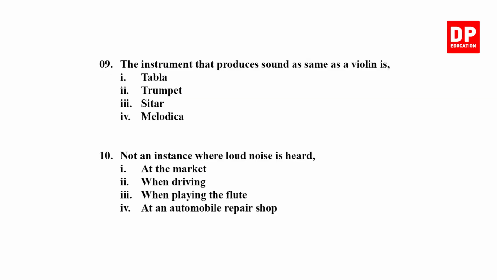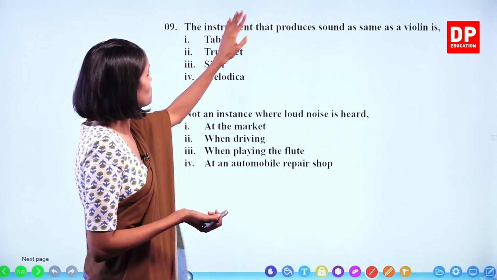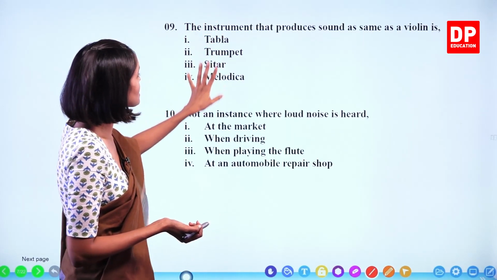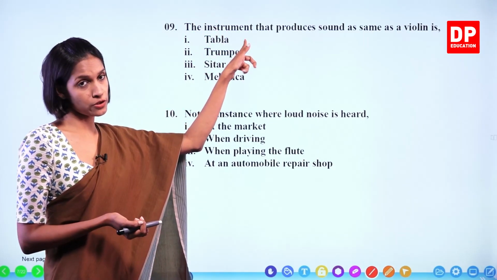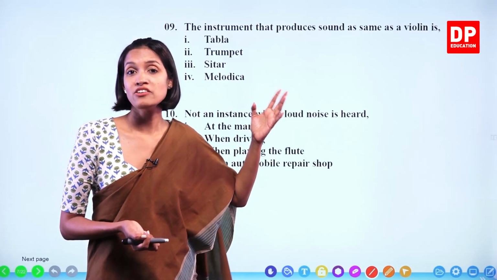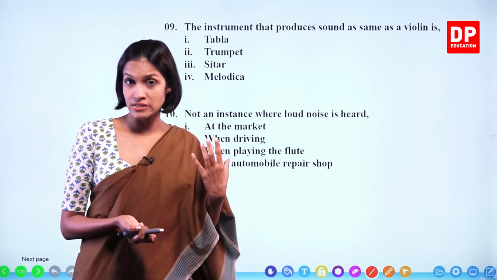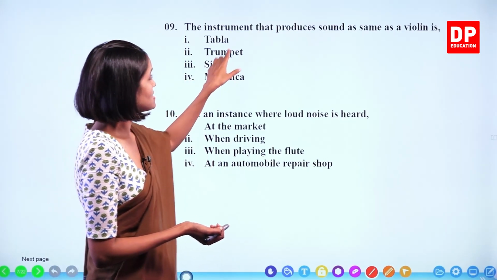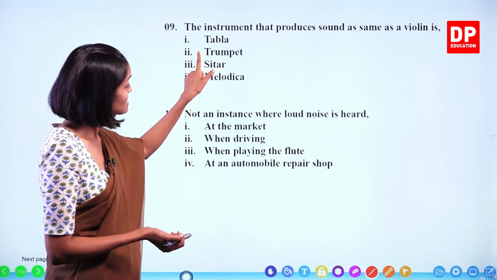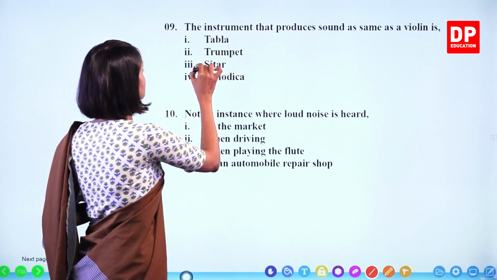Next one, the instrument that produces sound the same as a violin. Now, violin is a string instrument. You can produce sound with a violin by vibrating the strings. So as the answer, you have to find another string instrument. Tabla produces sound by vibrating the membrane. Trumpet produces sound by vibrating an air column. Melodica also produces sound by vibrating an air column. Sitar is a string instrument. So, by vibrating strings, sitar produces sound the same as a violin. Answer is sitar.